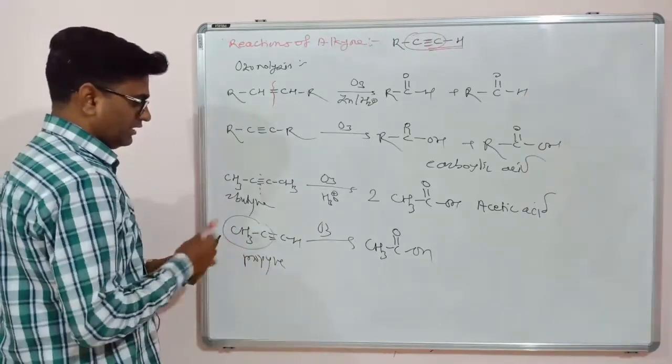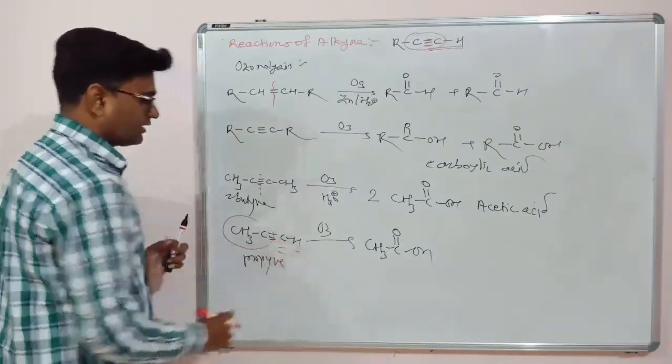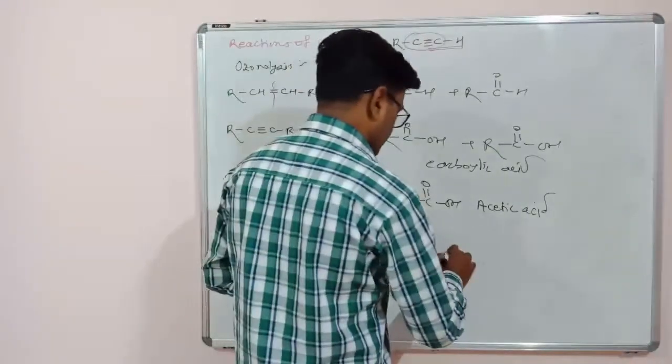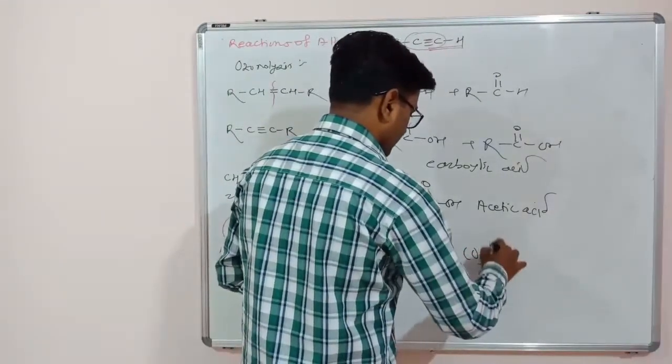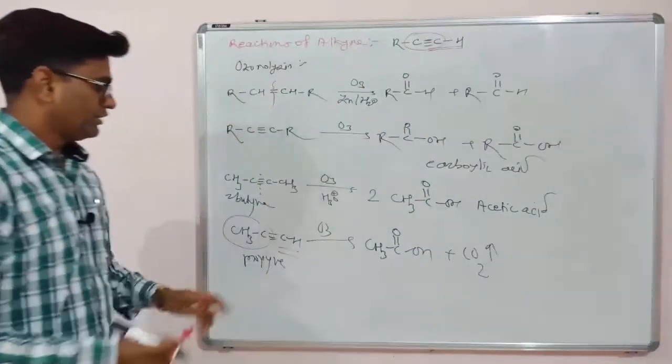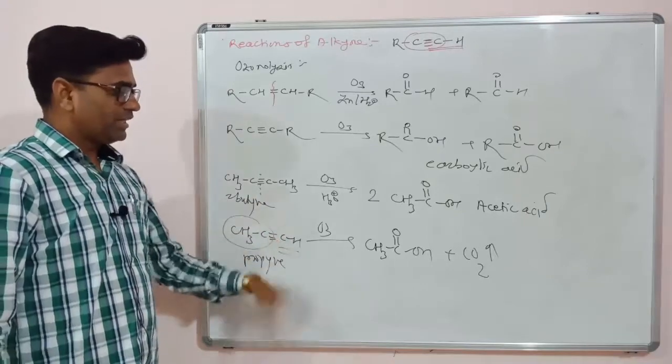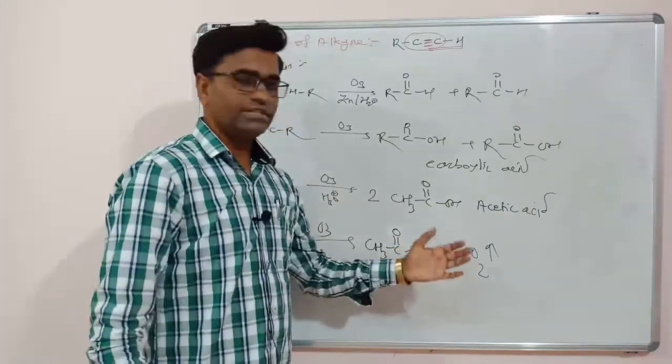But the terminal CH, being a primary carbon, is converted directly to CO2, carbon dioxide, instead of formic acid.